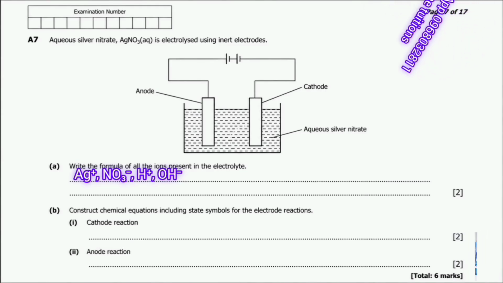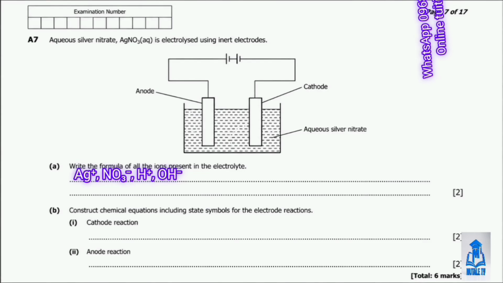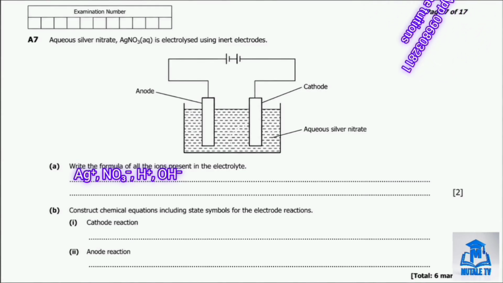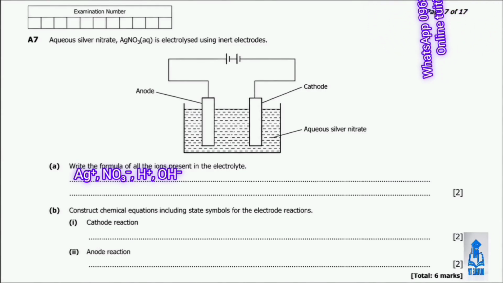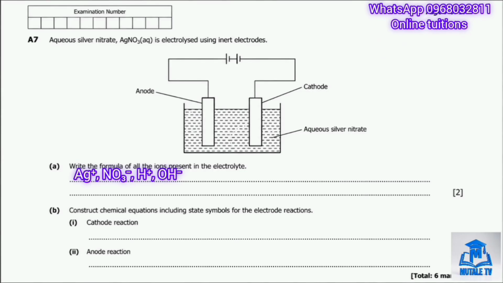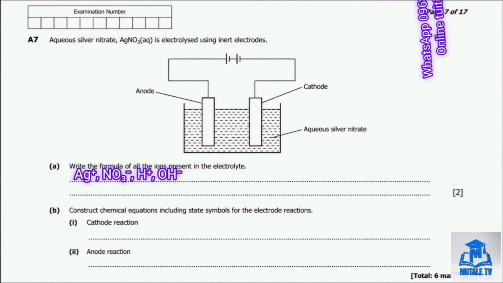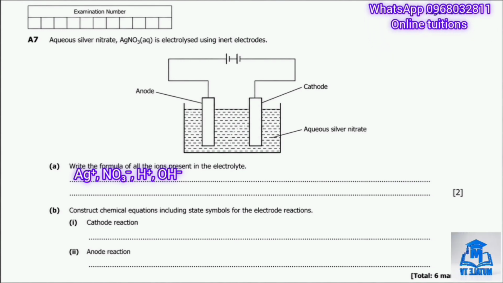Okay, moving on to question B. Part B asks us to construct chemical equations, including state symbols, for the electrode reaction. Part B1 asks for the cathode reaction. The cathode is the negative electrode, where positive ions are attracted and gain electrons in a process called reduction.